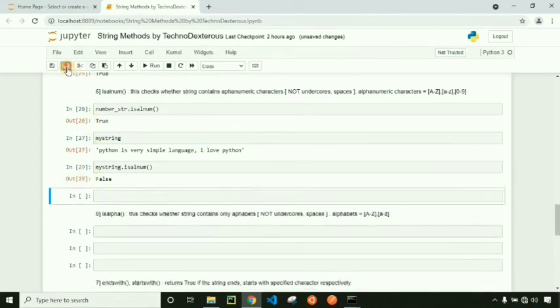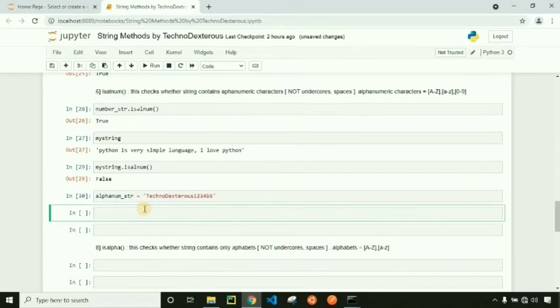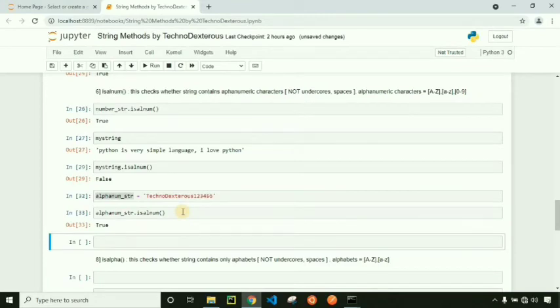Let's define one string which contains alphabets as well as numbers. Alphanum string, but it should not contain underscores or spaces. Technodexterous, and we will provide 1, 2, 3, 4, 5, 6 as numbers. Let's apply isAlnum method on it. It should be true. So it is true because the string contains alphabets as well as numbers. In this way we can use isAlnum for checking whether the string is alphanumeric or not.